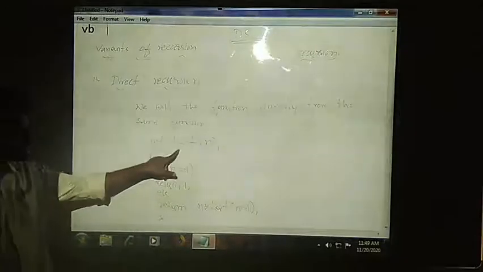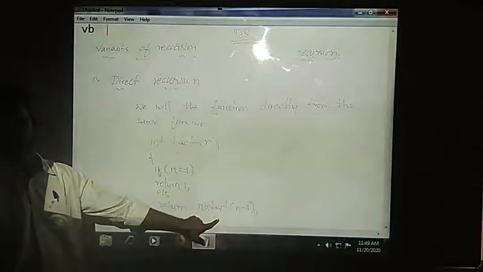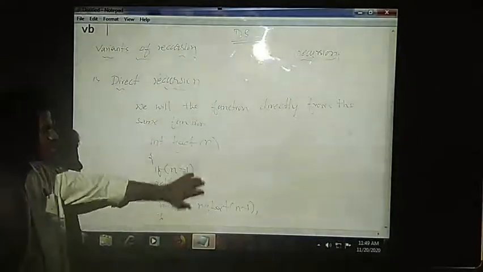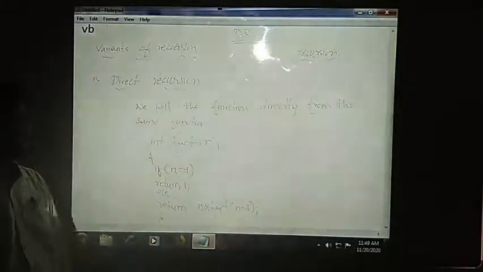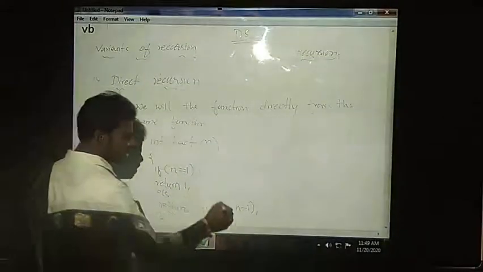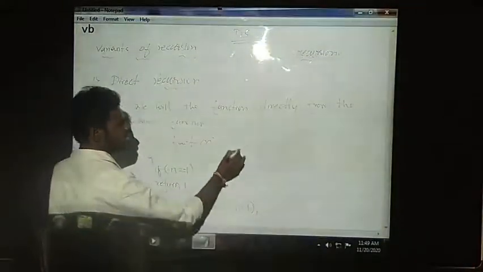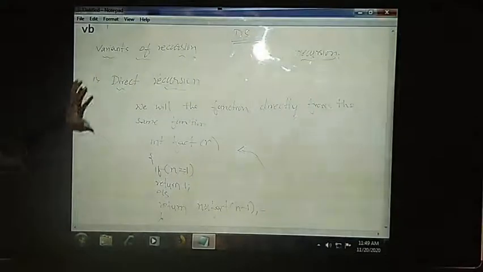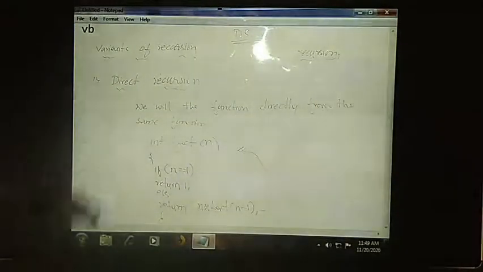Why? Because this function is called by that function only. We are invoking the function within the same function directly. When the function factorial is calling itself directly, that function is called direct recursion. We won't use any other functions to call that particular function.